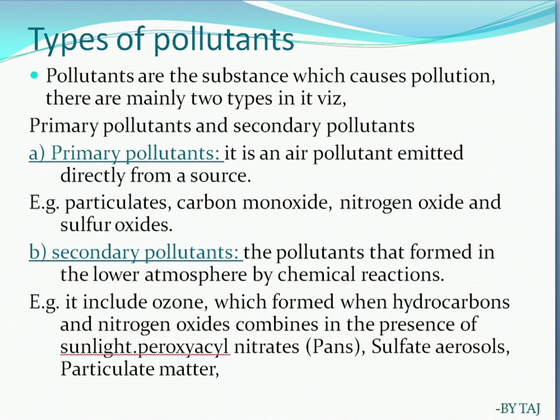It also includes ozone. I have already given the examples. Ozone is formed when hydrocarbons and nitrogen oxides combine in the presence of sunlight, which produces a secondary pollutant. Another one is peroxyacyl nitrate, commonly called PANs. It is very important, you have to note this. And sulfate aerosols and particulate matter. So these are the pollutants and their types.